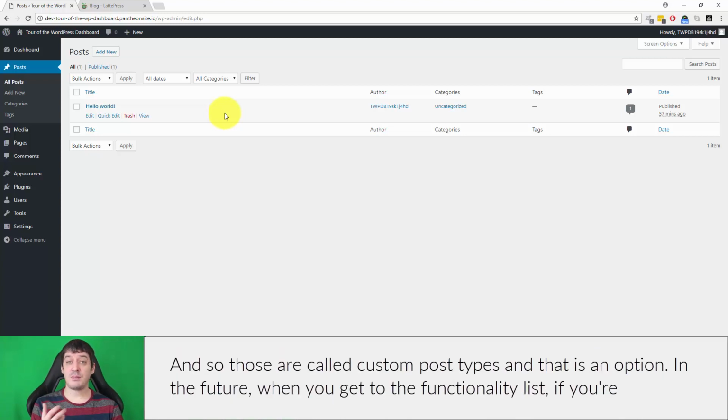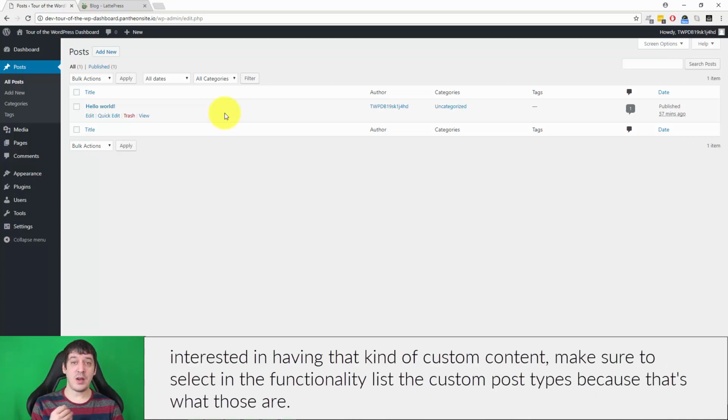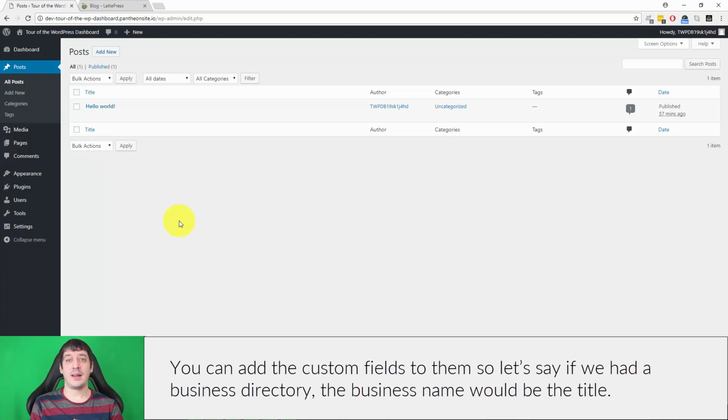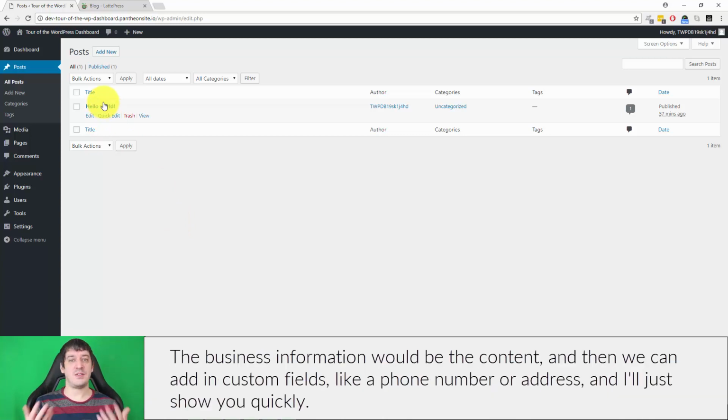Those are called custom post types, and that is an option in the future when you get to the functionality list. If you're interested in having that kind of custom content, make sure to select custom post types in the functionality list, because that's what those are. As we add in custom post types, we'll see a new menu item here, but it'll be similar to posts. You can have categories applied to them. You can add custom fields to them. So let's say if we had a business directory, the business name would be the title, the business information would be the content, and then we can add in custom fields like phone number or address.